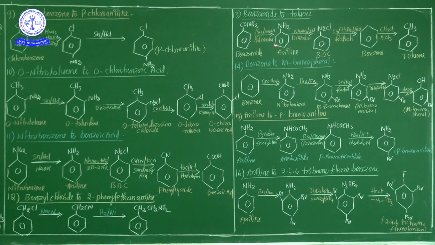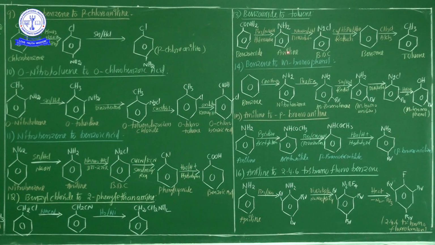This is a preparation of aniline. The name is the Hoffmann bromamide reaction. Here benzamide is treated with bromine in the presence of NaOH alkali, and aniline is liberated. There are different types of chemical reactions available whenever you prepare any compound, not only one preparation method.